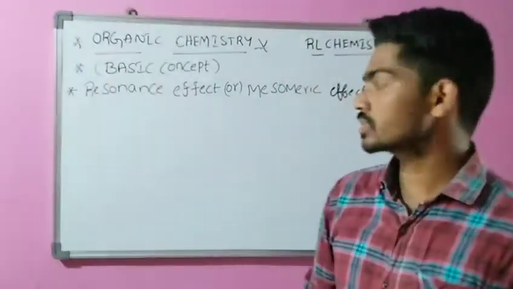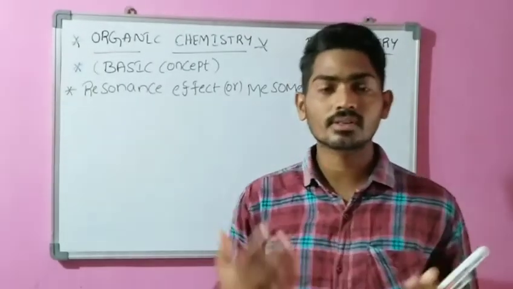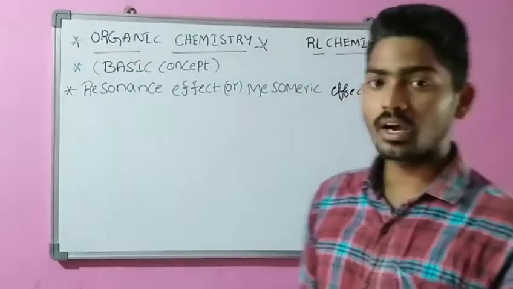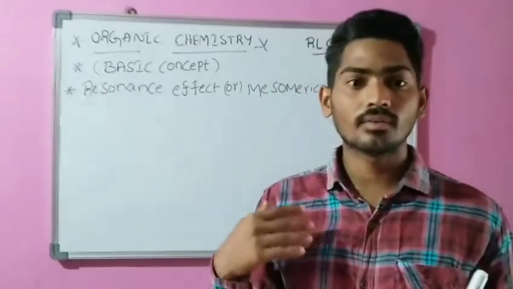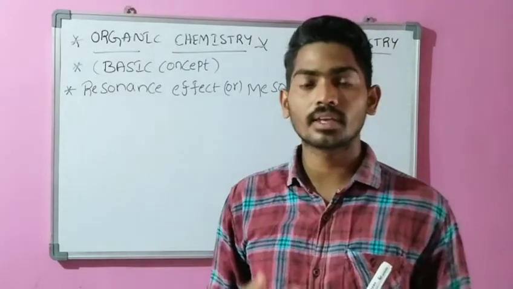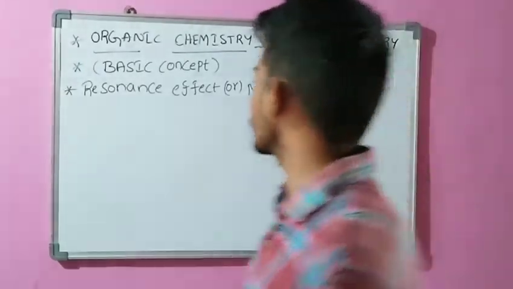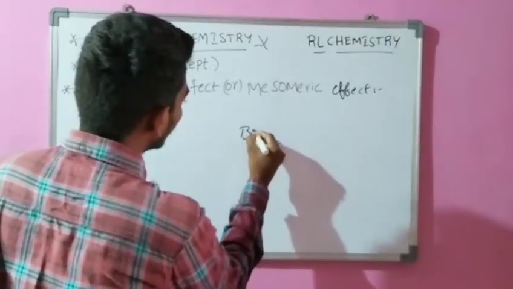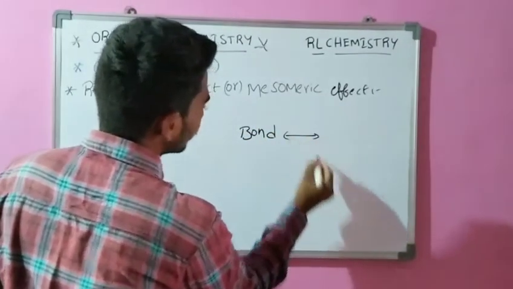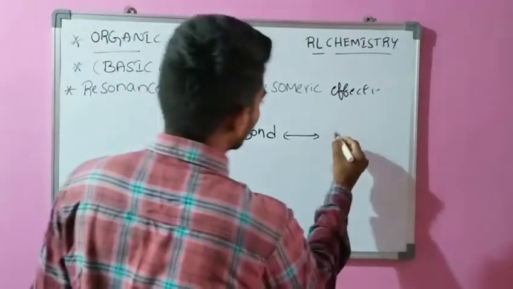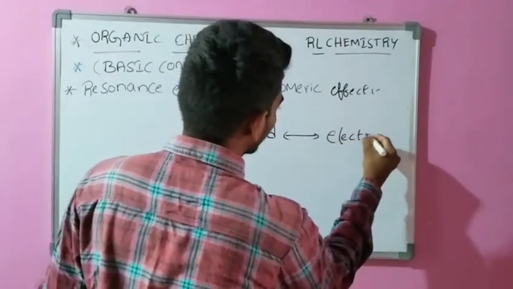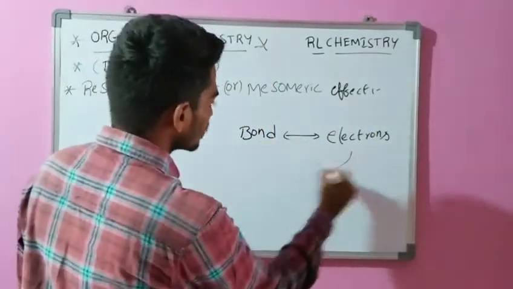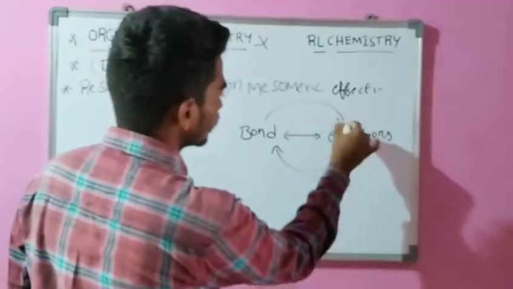Now we are going to discuss the classification of resonance effect. Before that, I give you a small trick which helps in the resonance effect or mesomeric effect. What is the trick? Bond is converted into electrons, and electrons are converted into bond.